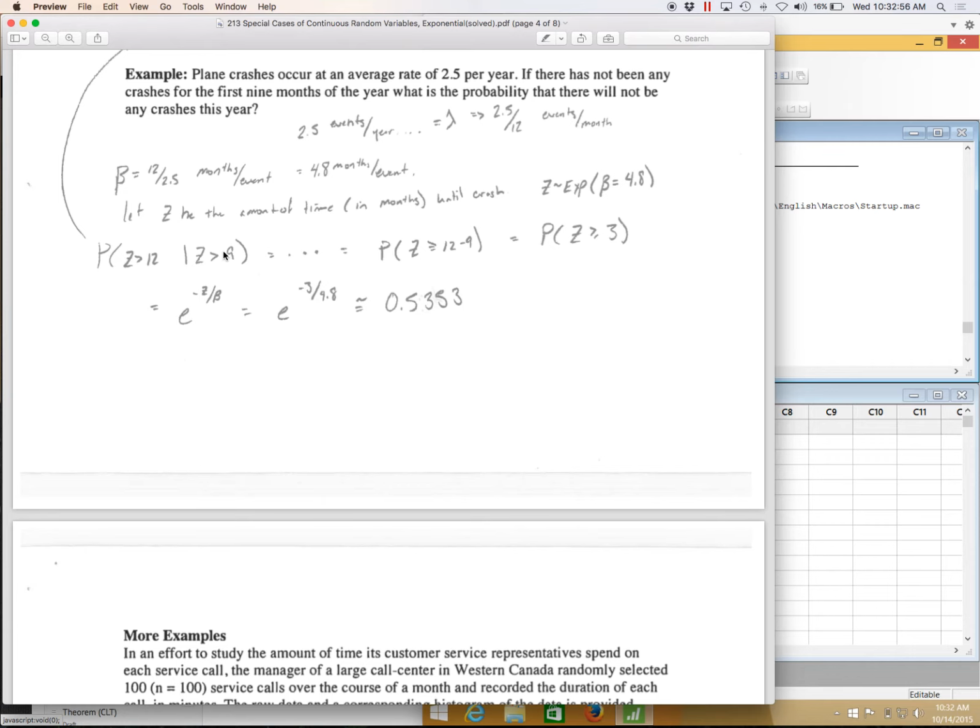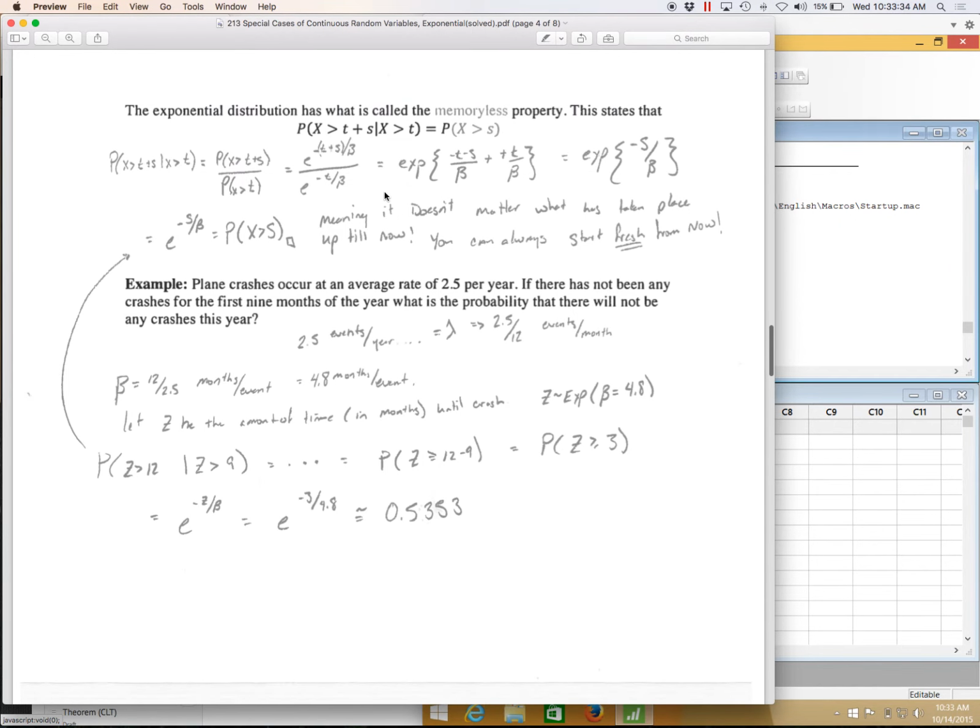Okay, so here the statement's a little bit complicated. It's saying that if there's not been any crashes in the first 9 months, so given the amount of time is larger than 9 months, what is the probability that there will not be any crashes in a year? So what's the probability that x, the amount of time until the next crash, is longer than 12 months, given that it was already longer than 9 months? We can do this conditional probability pretty easily with the exponential because of the memoryless property, which I just showed earlier.